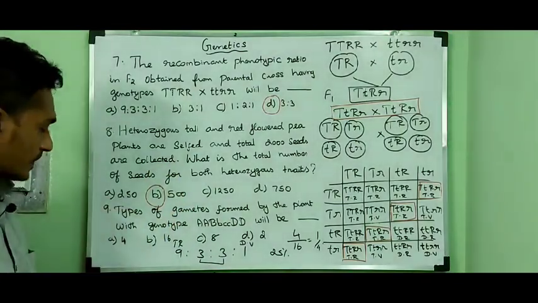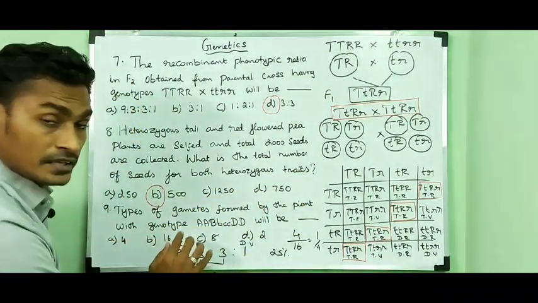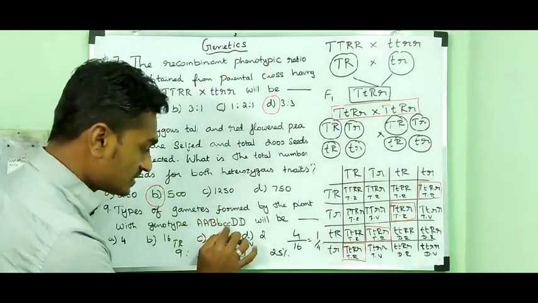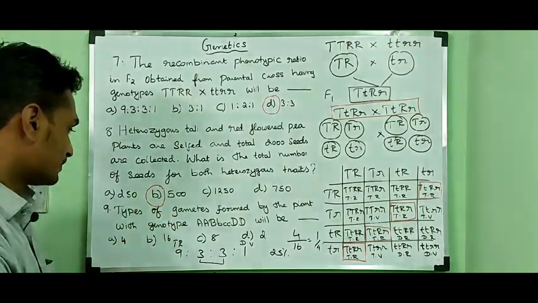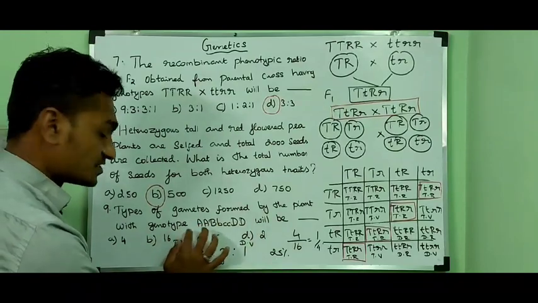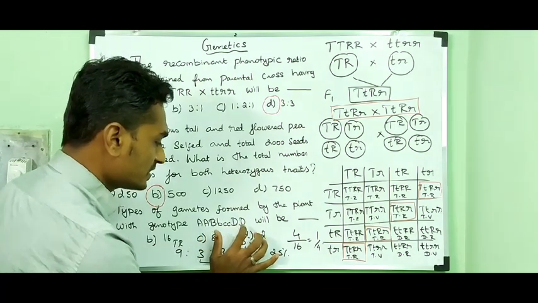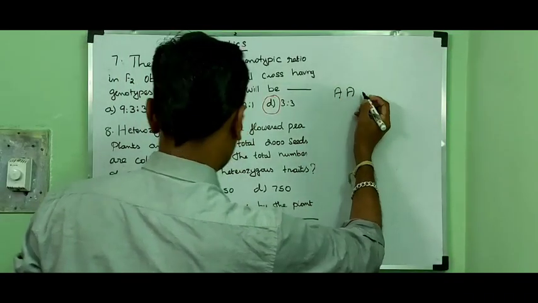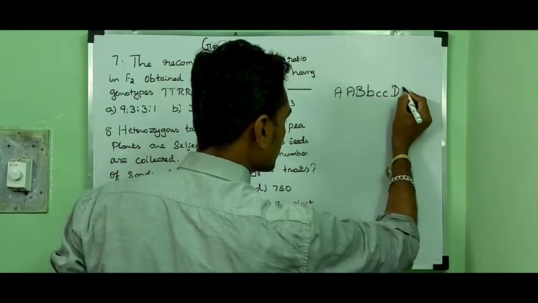The 9th question. Types of gametes formed by the plant with the genotype capital A, capital B, small c, capital T, capital D. So here the question is, how many gametes are produced by the plant with this genotype?